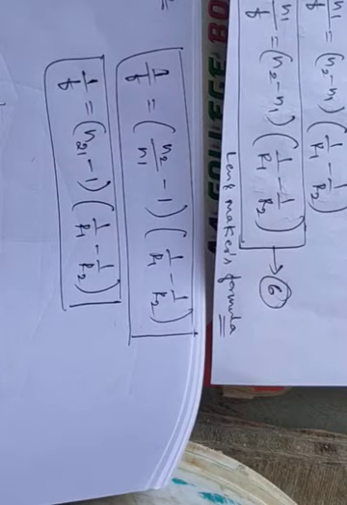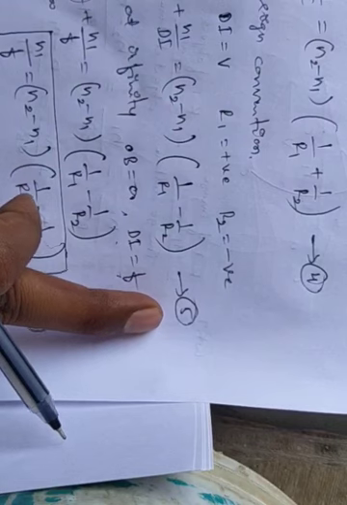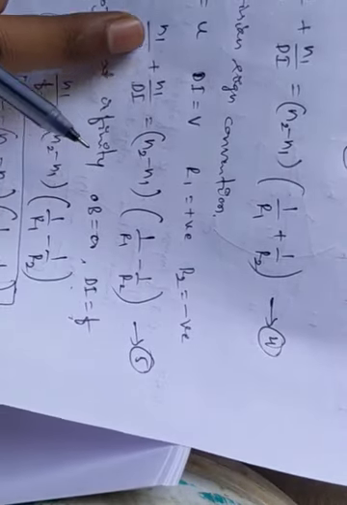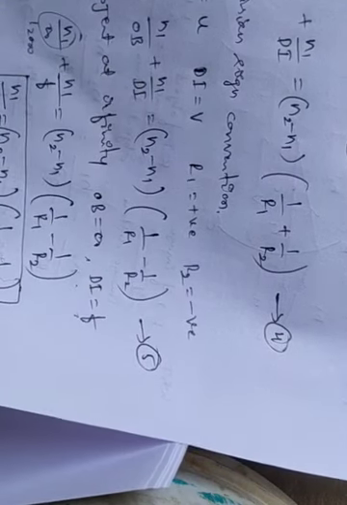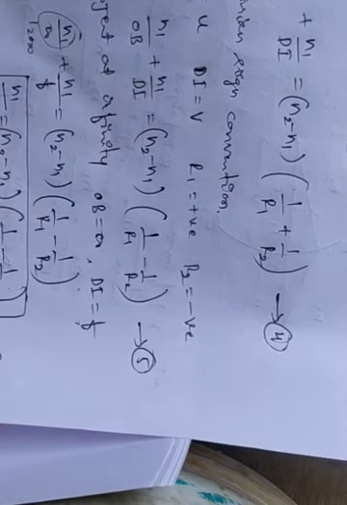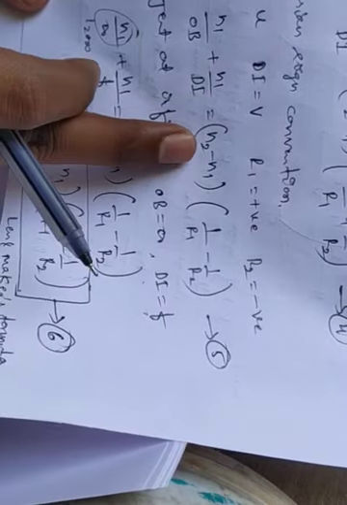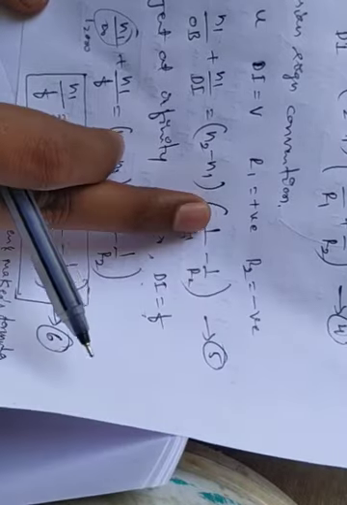Observe carefully. In equation 5, equation 5 is N1 by OB plus N1 by di. Compare equations 5 and 6. Here also the RHS, N2 minus N1 into 1 by R1 minus 1 by R2, is the same.